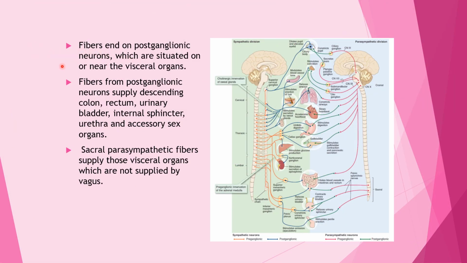Fibers end on the postganglionic neurons, which are situated on or near the visceral organs. Fibers from the postganglionic neurons supply descending colon, rectum, urinary bladder, internal sphincter, urethra and accessory sex organs. Sacral parasympathetic fibers supply those visceral organs which are not supplied by the vagus nerve.